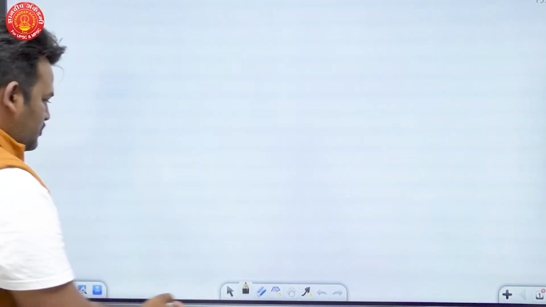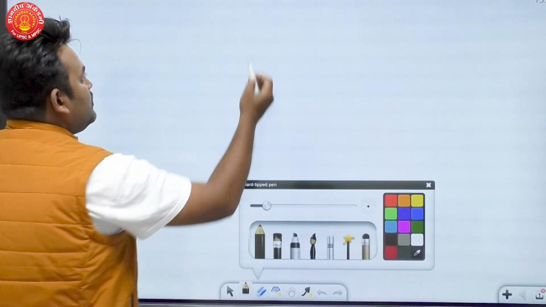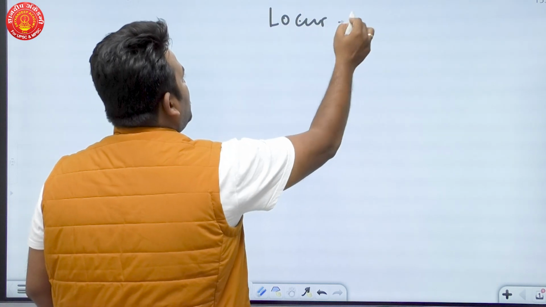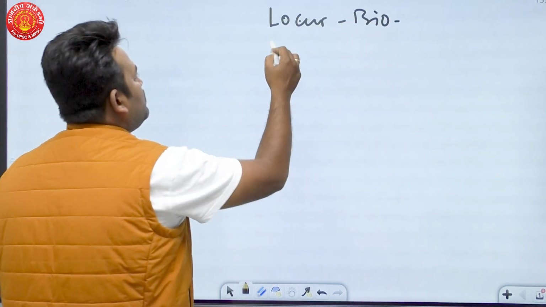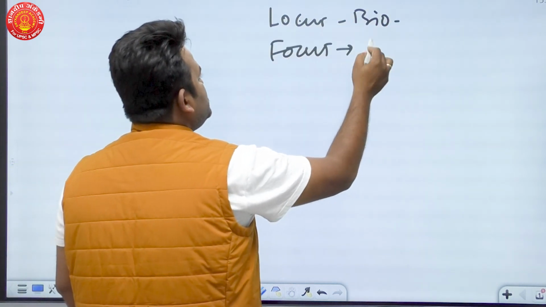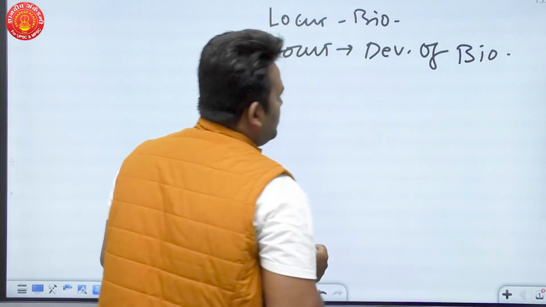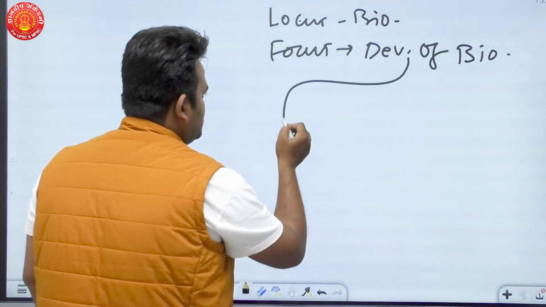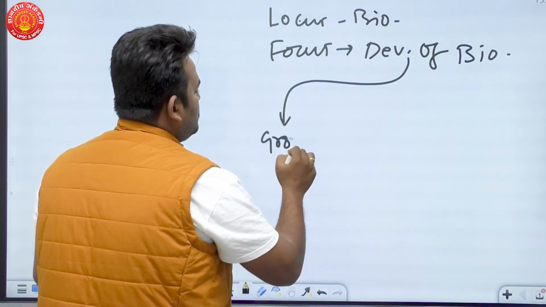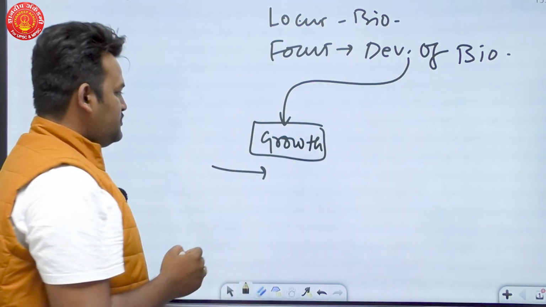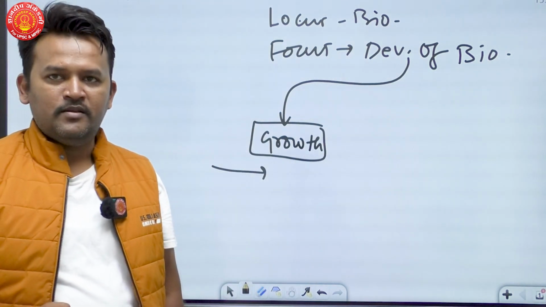When we go towards structure here, locus of this particular question is biotechnology, right? But when we come towards focus is development of biotechnology in India, right? In this development, there is a significant growth, and they have asked why India has witnessed this growth in biotechnology.